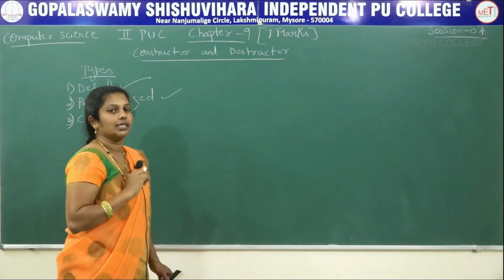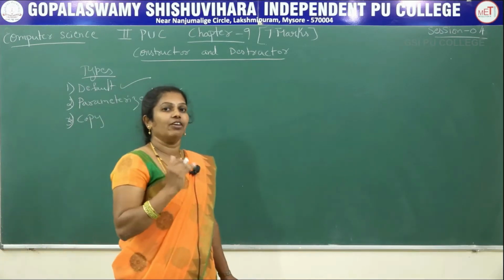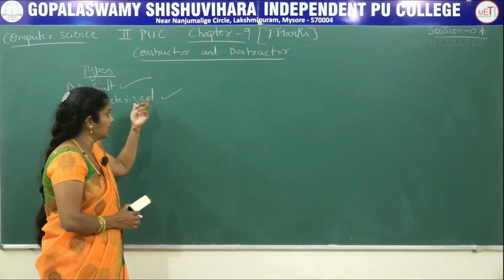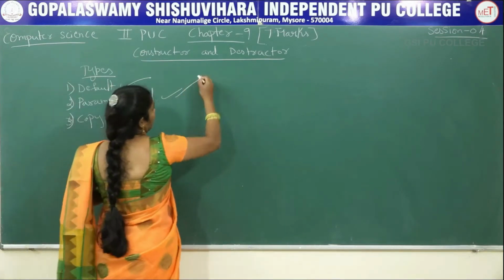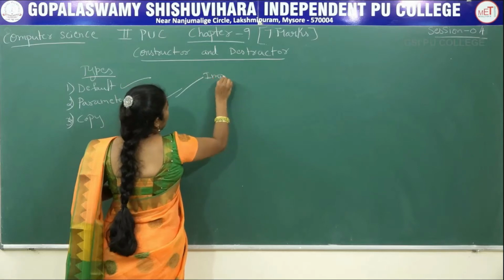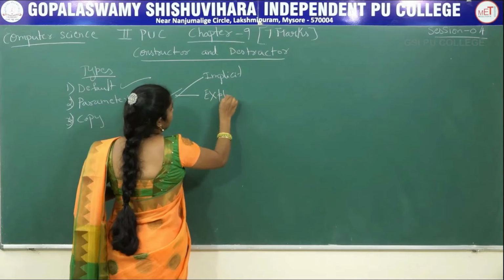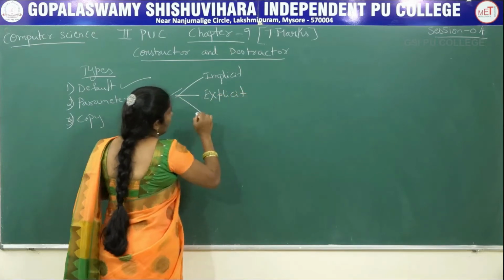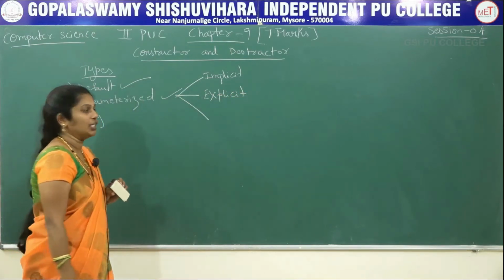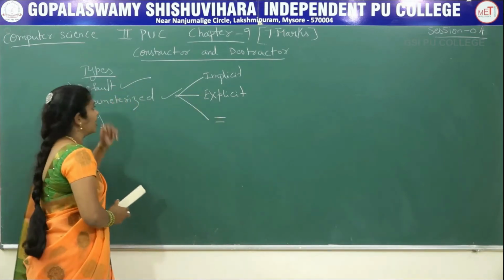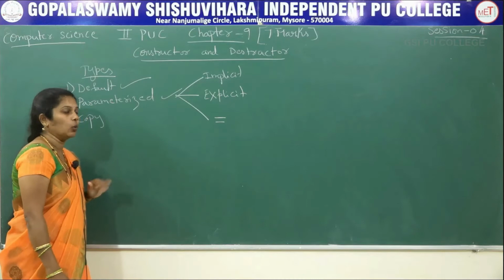Parameterized constructor is nothing but a constructor which having argument. This parameterized constructor can be invoked by using implicit call, explicit call, and one more is initialization at the time of declaration with assignment operator. By these 3 methods, this parameterized constructor can be invoked.